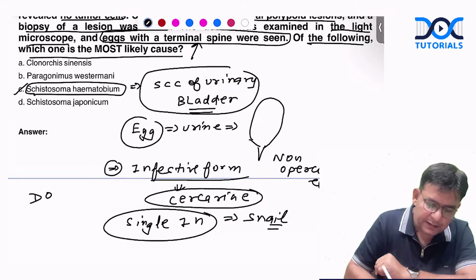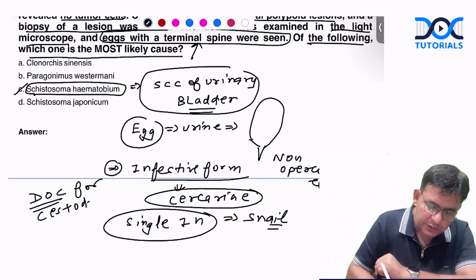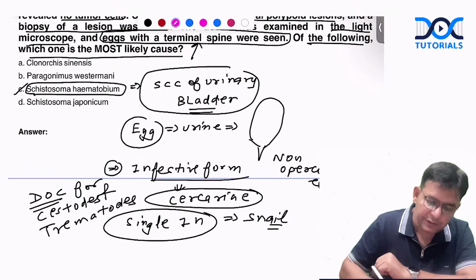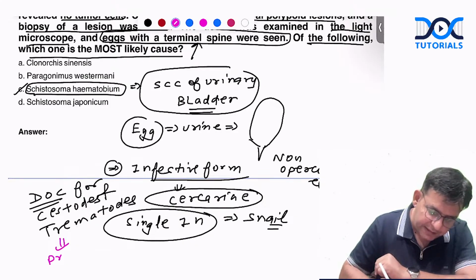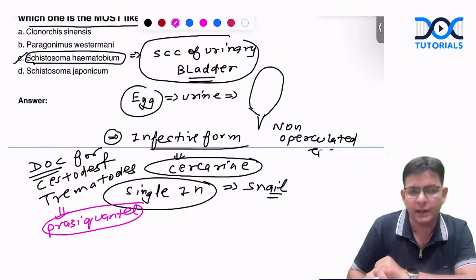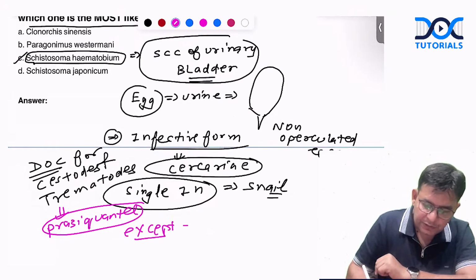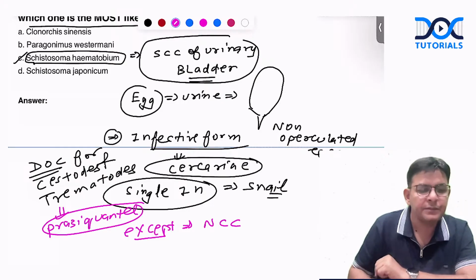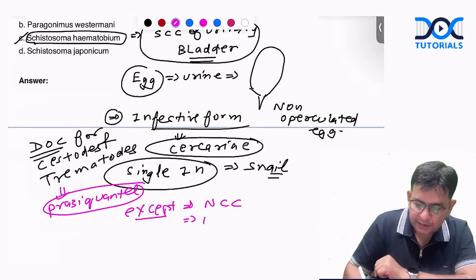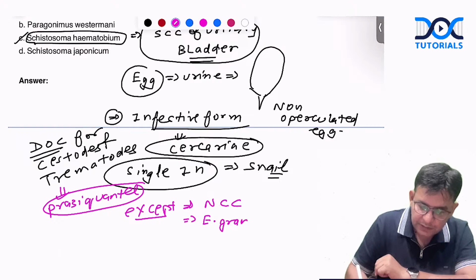And this also I told you: the drug of choice for all the cestodes and trematodes. For all the cestodes and trematodes, the drug of choice is what, guys? Prazi, that is praziquantel. Okay, the drug of choice is praziquantel. Obviously, exceptions are there, except neurocysticercosis, and except Echinococcus granulosus.